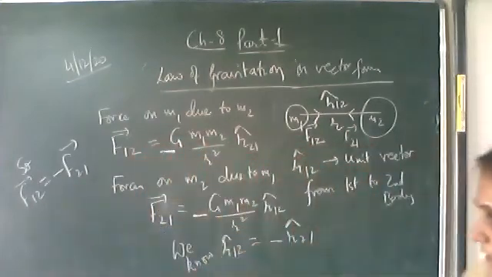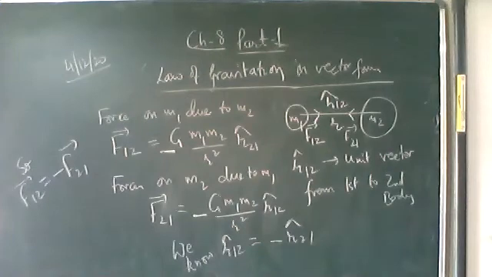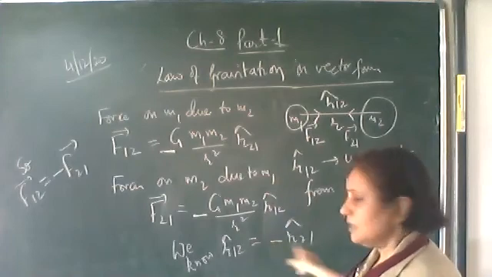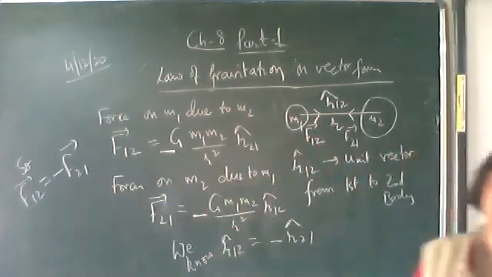Note it down and then write down. We have noted down, this is the force on the first due to the second, force on the second due to the first. R12 is minus of R21, so F12 is negative of F21 vector.